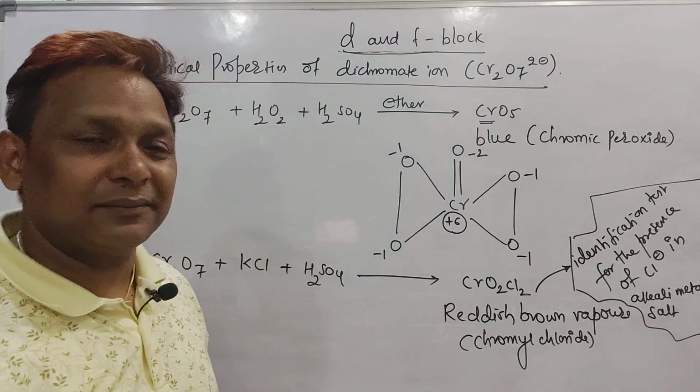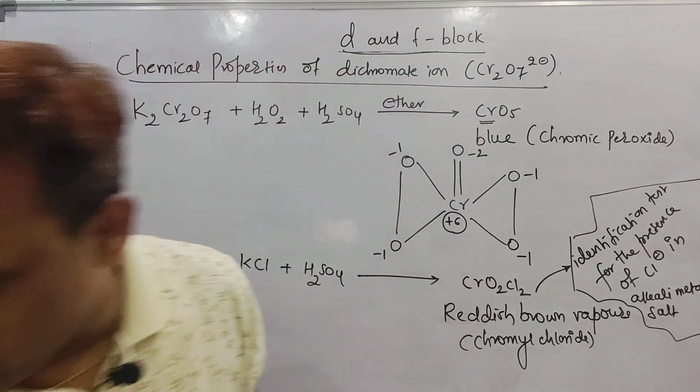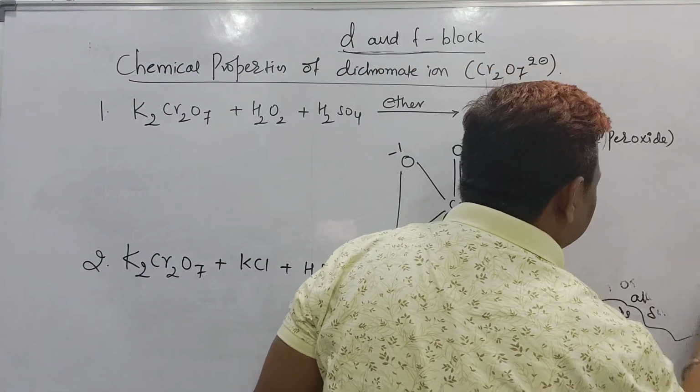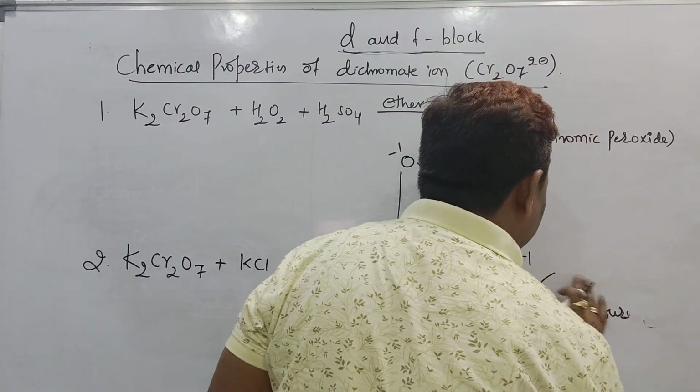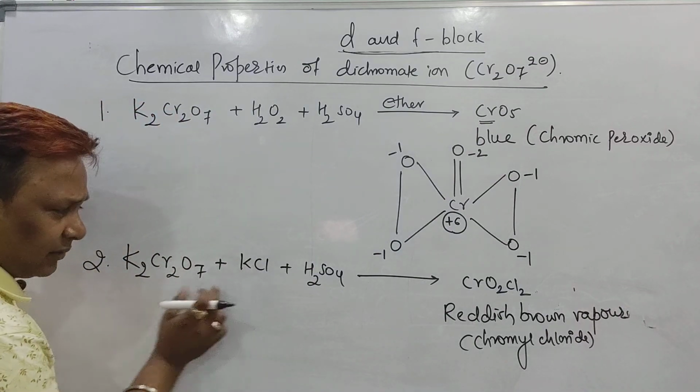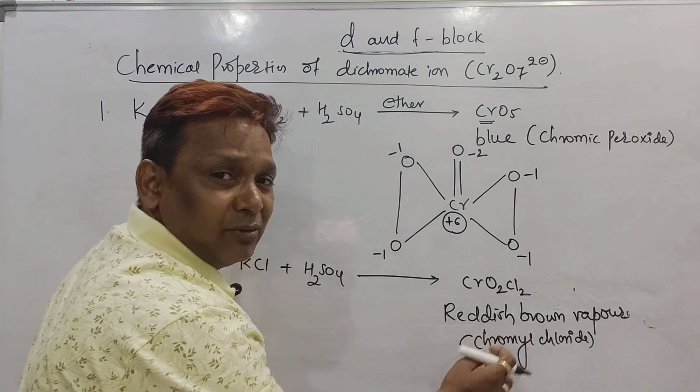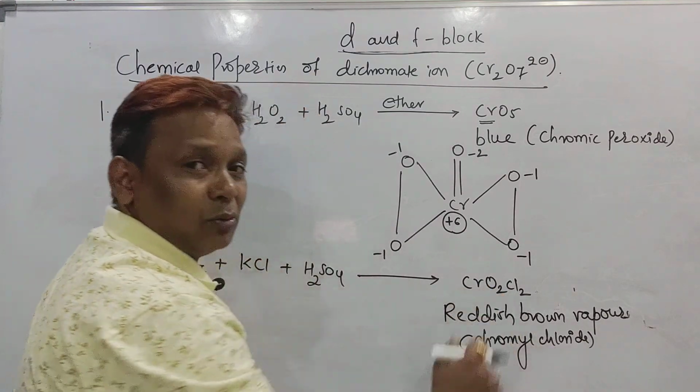I repeat again. This is the chromyl chloride test; if you are unable to see, once again I will write on the other side. Chromyl chloride test: dichromate with the salt, acidified, gives reddish brown vapors. Reddish brown vapors are chromyl chloride, that is CrO2Cl2.